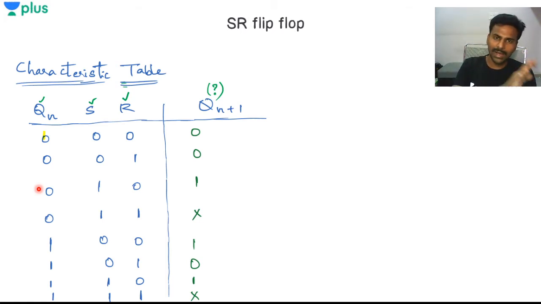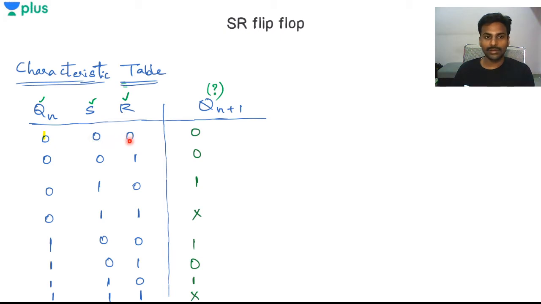Qn is nothing but past states or past outputs, or memory, you can say that. So past Qn is nothing but past output. Past output we don't know, it can be 0 or it can be 1. So when S is 0, R is 0, the Qn can be 0 or it can be 1 also, right? So I'll take S value 1, R value 0, and take Qn value as 0. Again, S value 0, R value 0 and Qn is 1 right now. Like that, I'll be taking 2 cases for each S and R value.